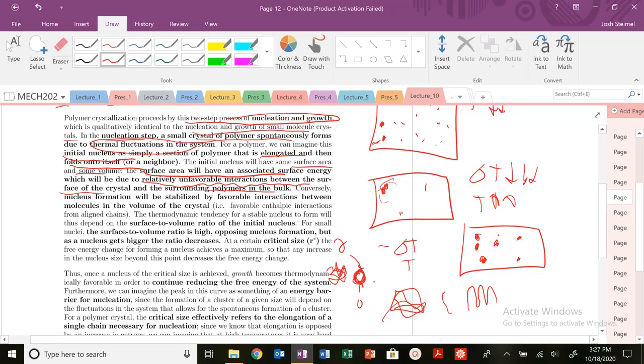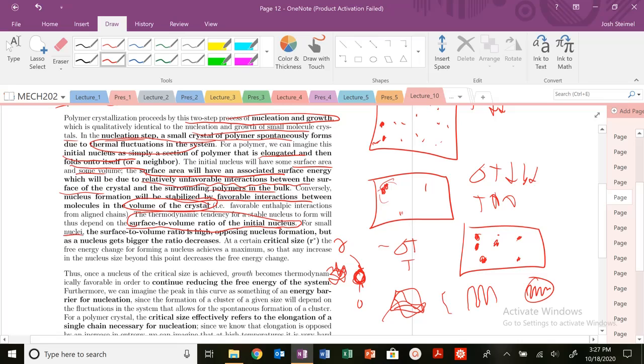But the nucleus is stabilized because inside, i.e. in the volume, you have these nice enthalpic interactions where it's ordered, and those van der Waals interactions or H bonds or these non-specific intermolecular interactions are going to stabilize that crystal and lower your energy. So it is stabilized by favorable interactions in the volume of the crystal. To form a stable nucleus, it depends a lot on the surface area to volume ratio. So we need to maximize our volume and minimize our surface.